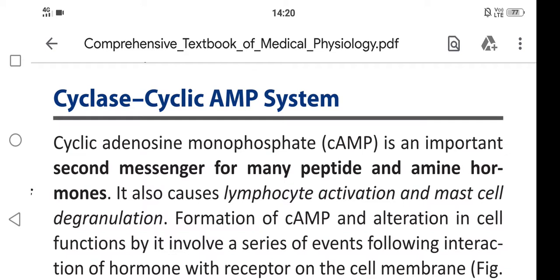Okay, today we are going to learn about the cyclic AMP system. Cyclic adenosine monophosphate, cAMP, is an important second messenger for many peptide and amine hormones. It also causes lymphocyte activation and mast cell degranulation.